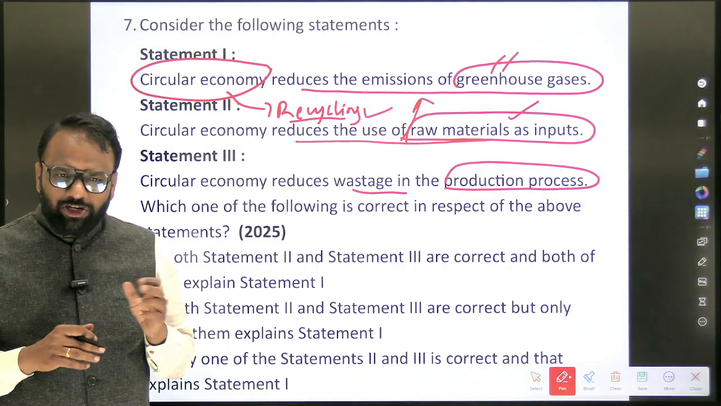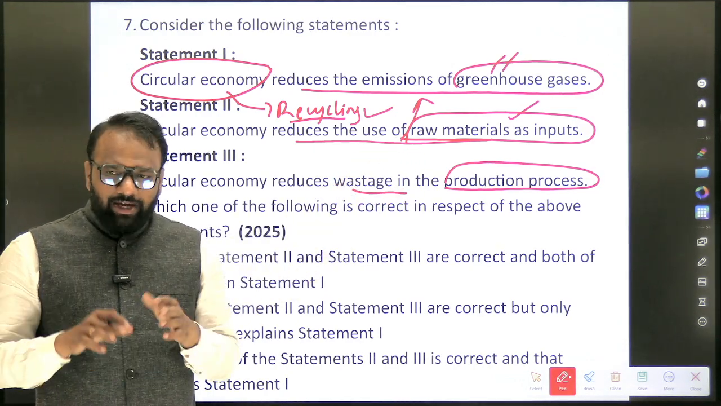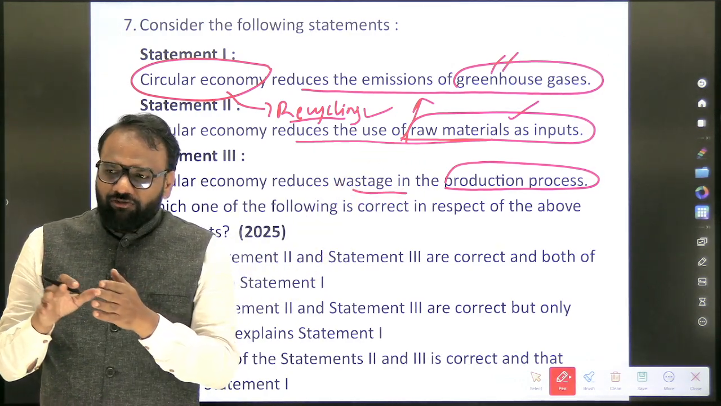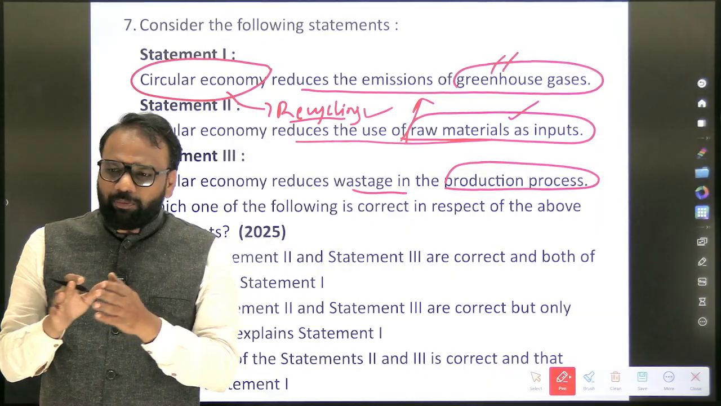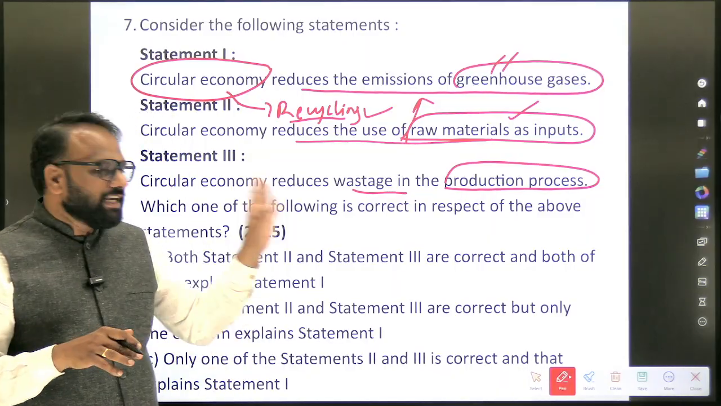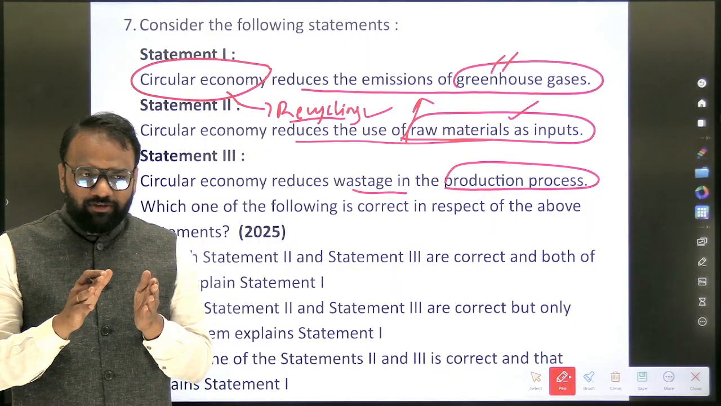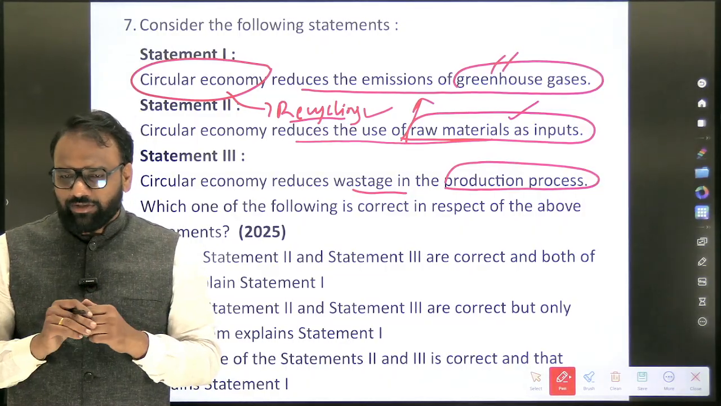In the production process, if you compare the same raw inputs, take the paper industry itself: from some kind of wood pulp you will extract and prepare paper. Rather than doing this, if you are just recycling the existing paper, that is the production process. So that also indirectly contributes to what? Reduction in the emission of greenhouse gases.